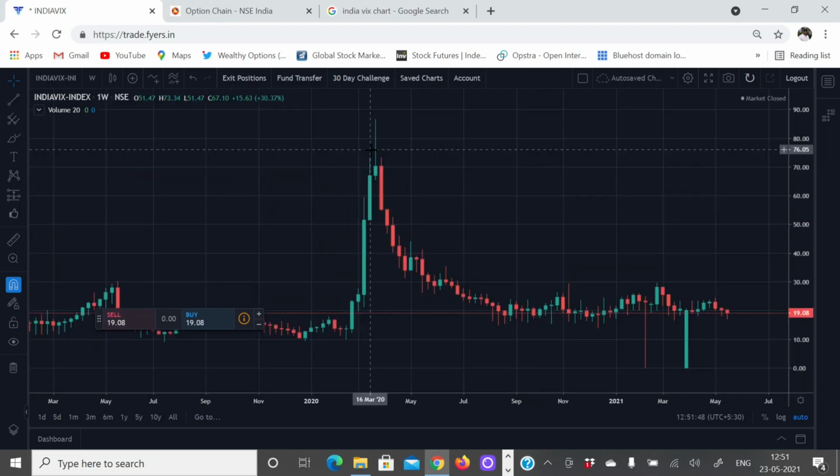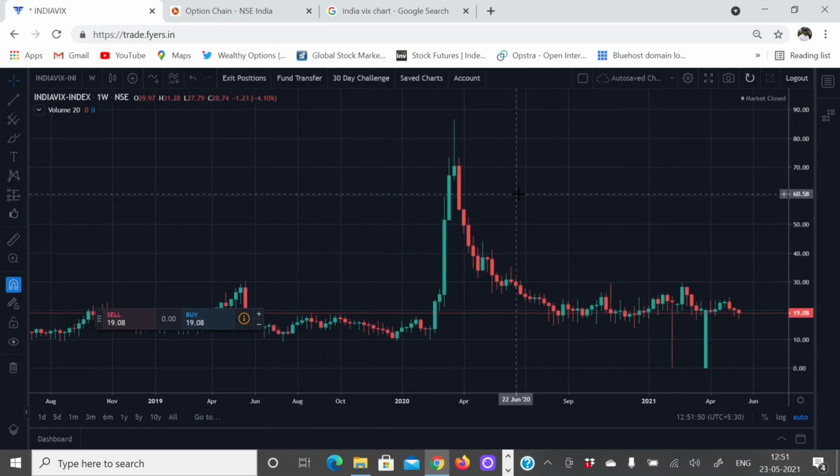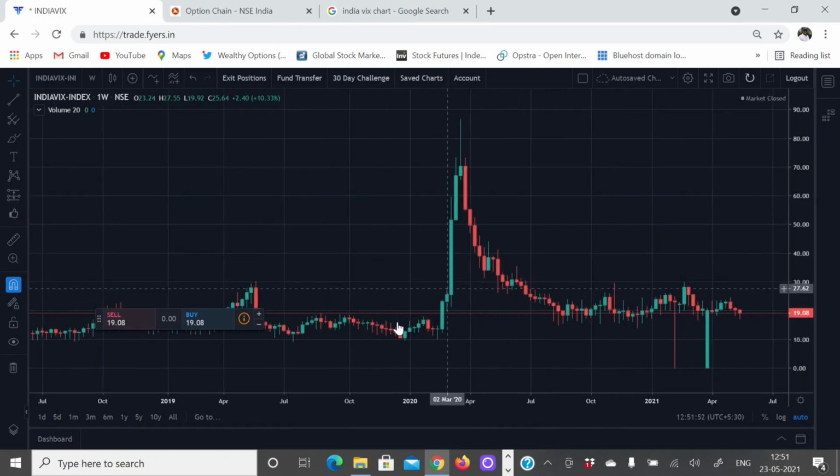I'm just going to go to a weekly chart so that we can see a higher time frame. As you can see, India VIX used to trade around 14, 15 and so on. Now you can see the date below.